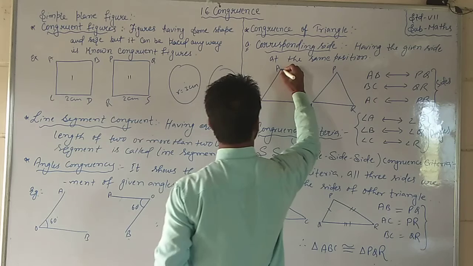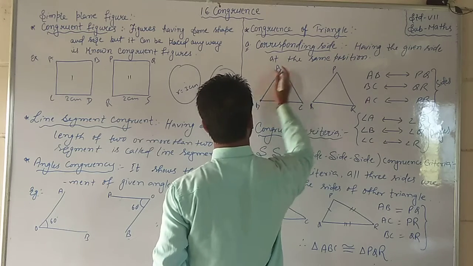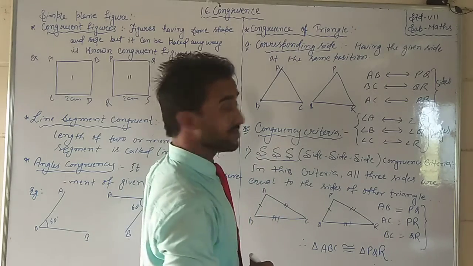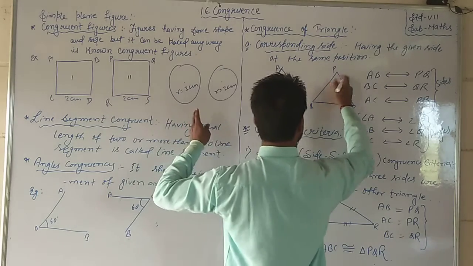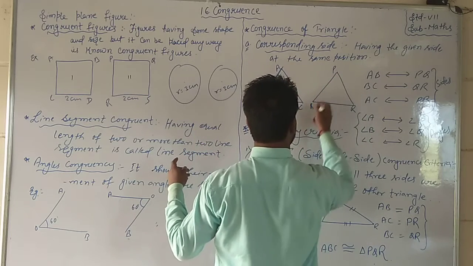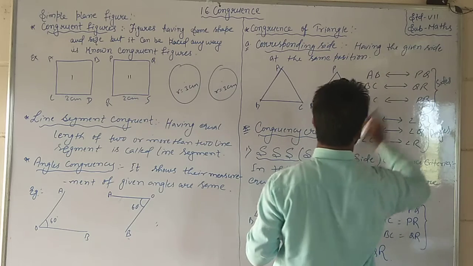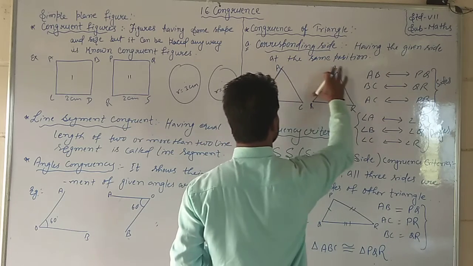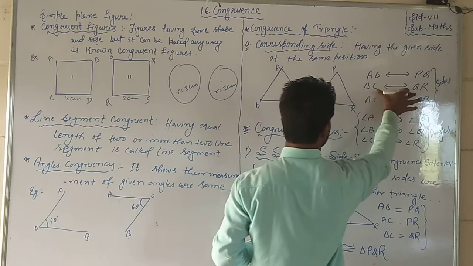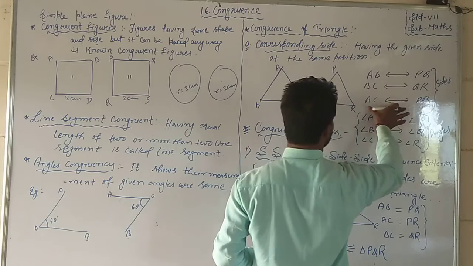So see, it is a line segment AB. It is placed on this side. It means LHS, the left hand side. So in this figure, see which figure's line segment is placed on the left hand side? PQ. So we can say that AB is corresponding to PQ. Same, BC corresponding to QR, and AC corresponding to PR.